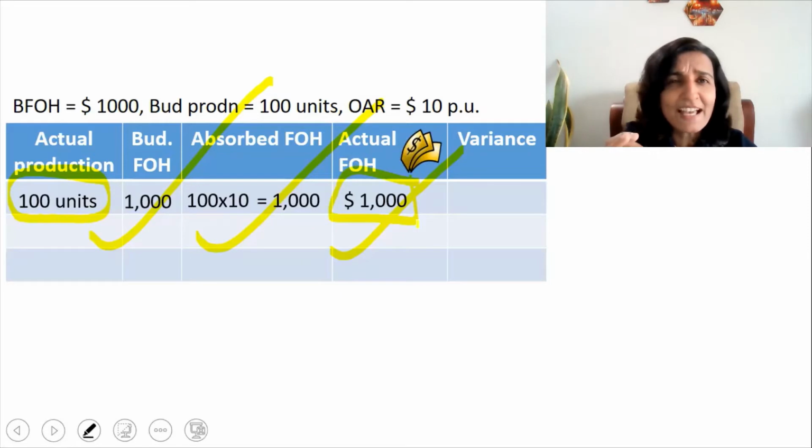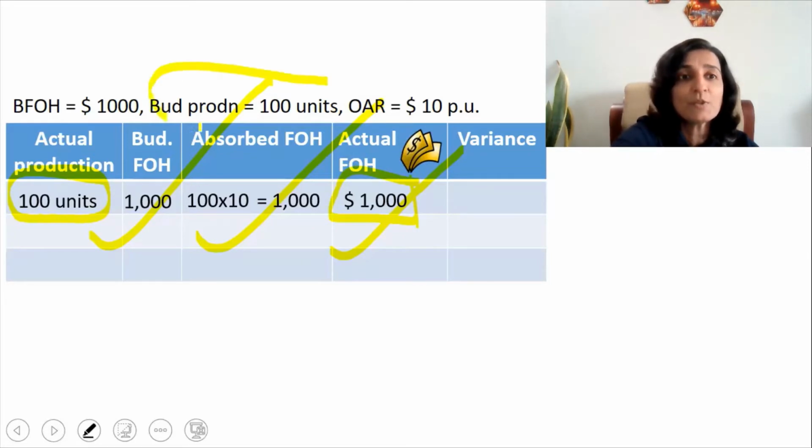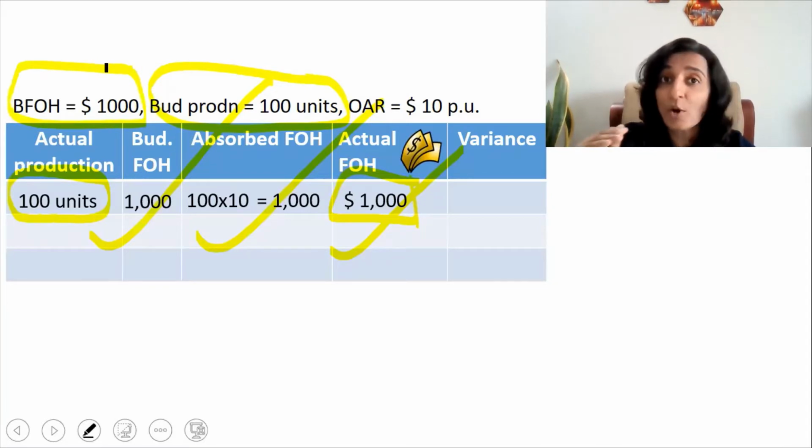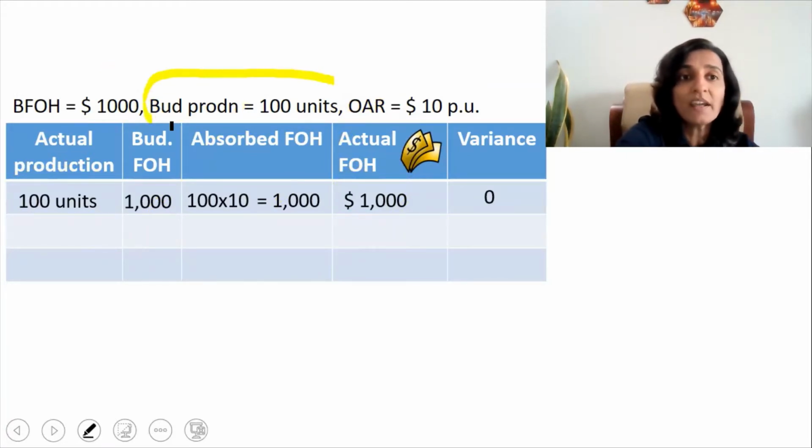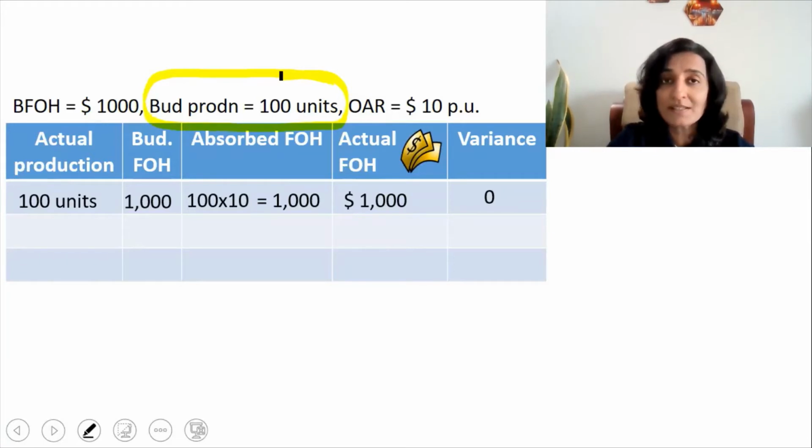That is, it exactly matches the budgeted production of 100 units and the budgeted fixed overheads of $1,000. So we don't have a problem. Variance is 0. Now let's assume a situation where we are not able to produce these 100 units and the number of teddy bears that we actually produced is only 80.